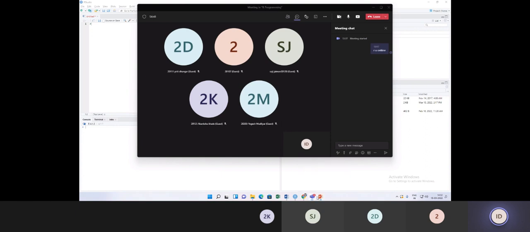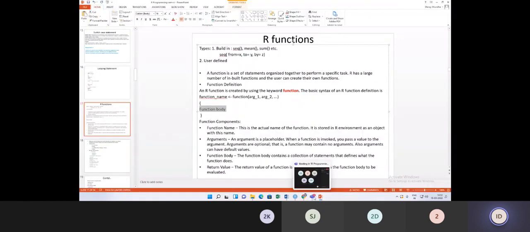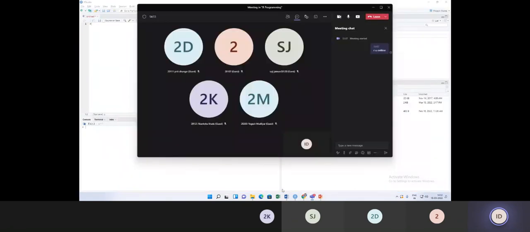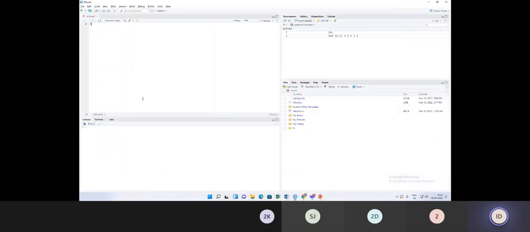Okay, now function. We go for a function exercise. Here, an example of the comment line. Hash indicates a comment line. If you write anything in this line, it will not give an error. This is the reference, this is the documentation, this is the help. So if you write anything here, it will not give an error.